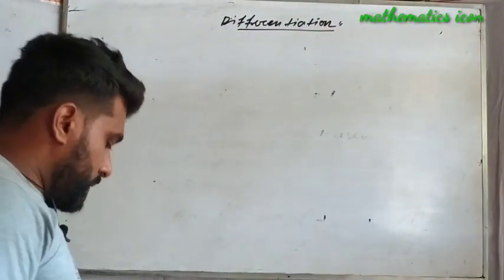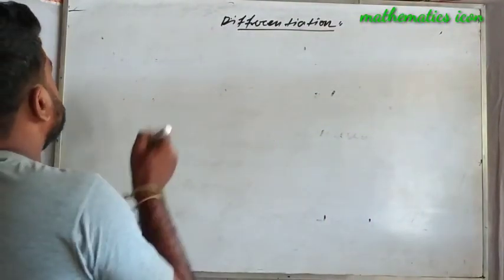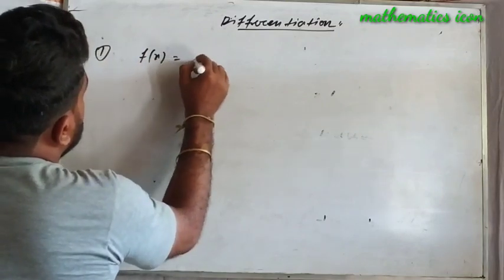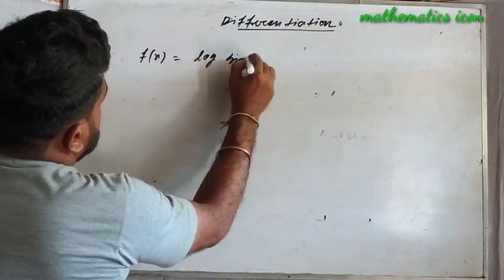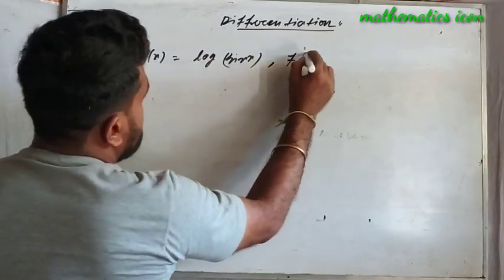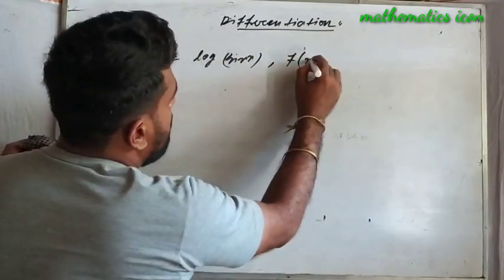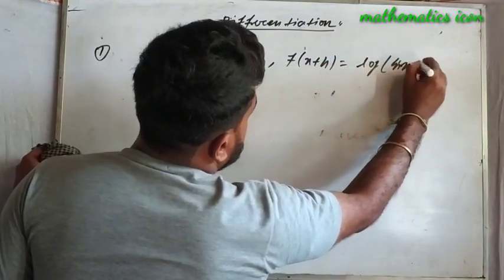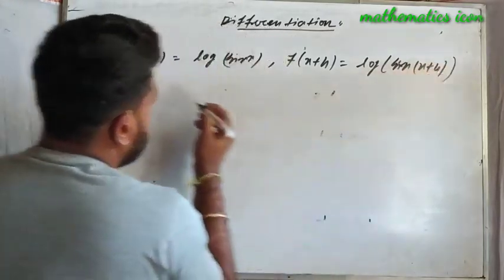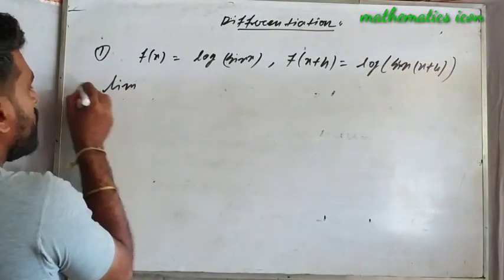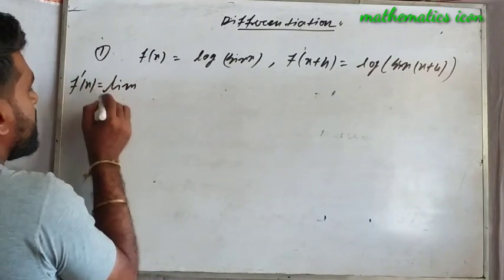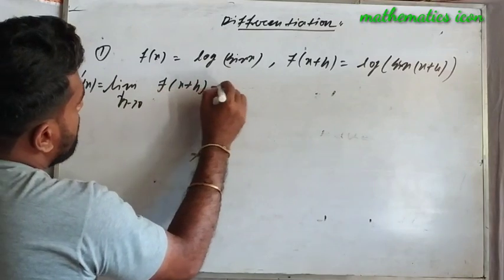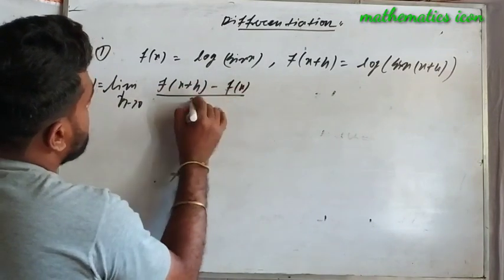Now the first process. f(x) equals what? Log sin x. Then you have to use the first principle. That's why f(x+h) equals log sin(x+h) should be written. Now the first principle formula, as you all know, is f'(x) equals limit h tends to 0, f(x+h) minus f(x) by h.